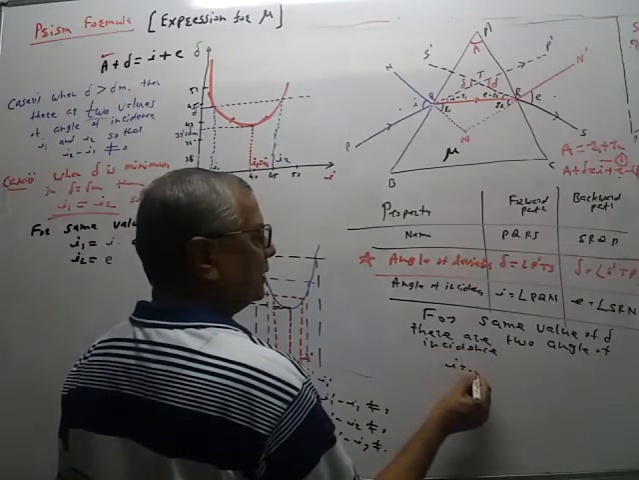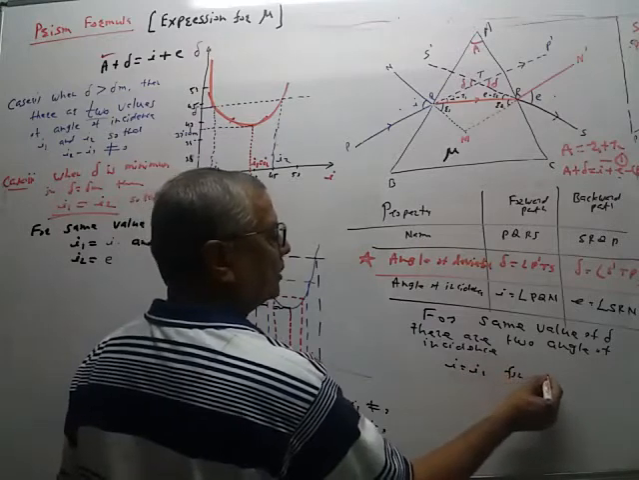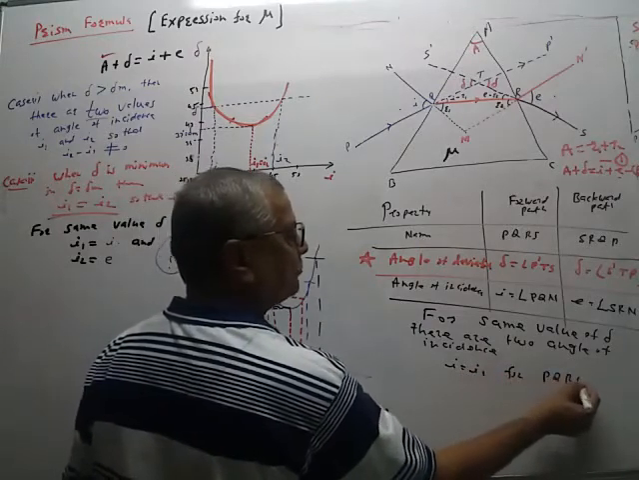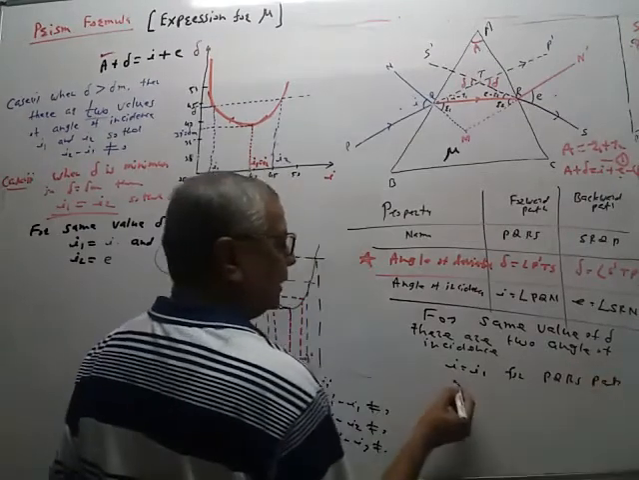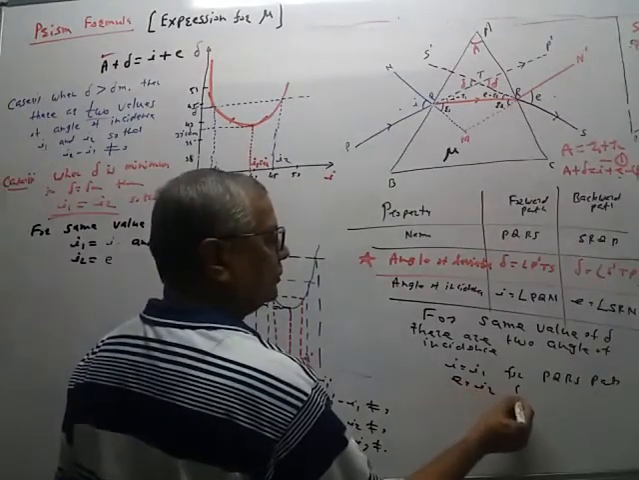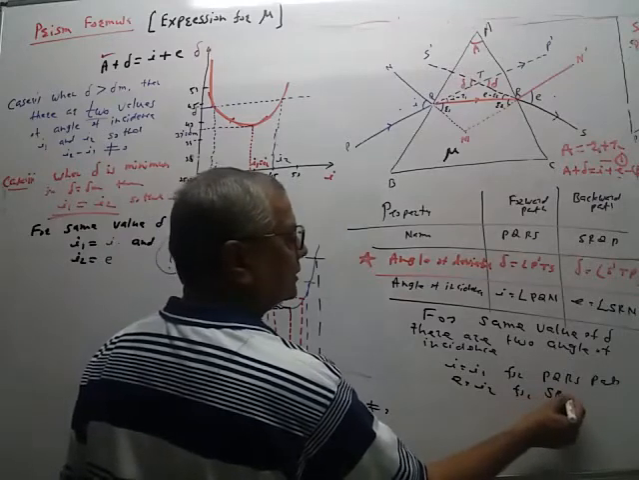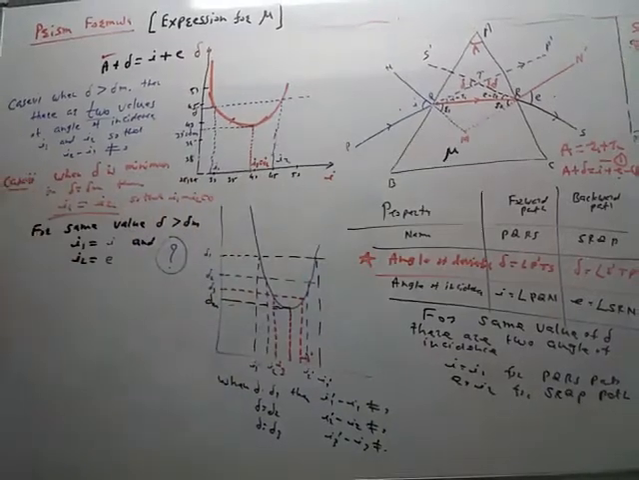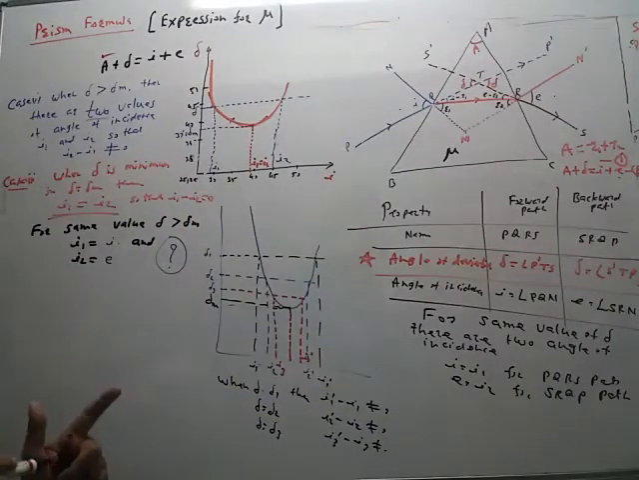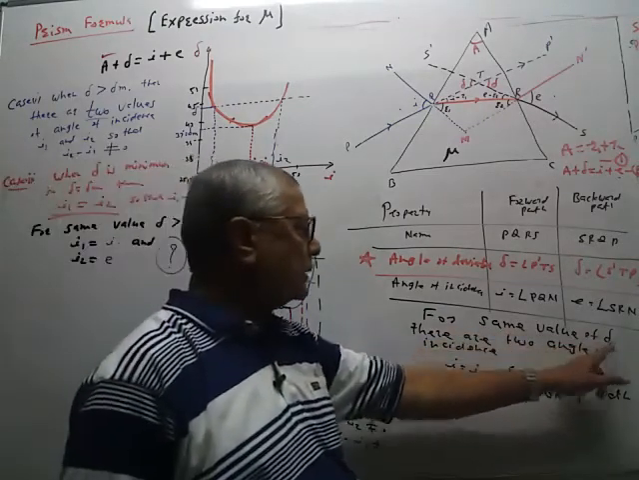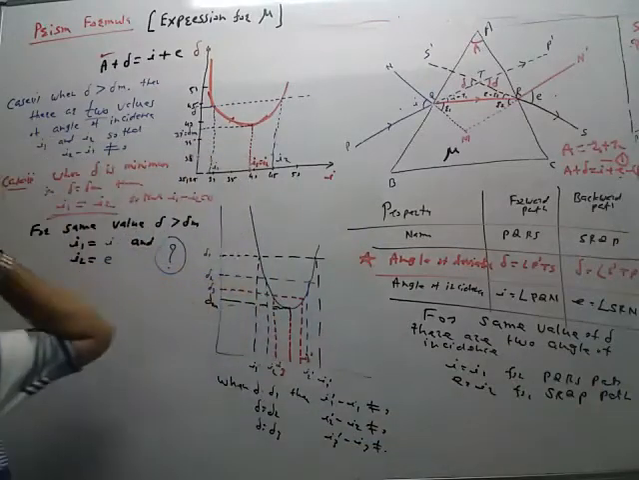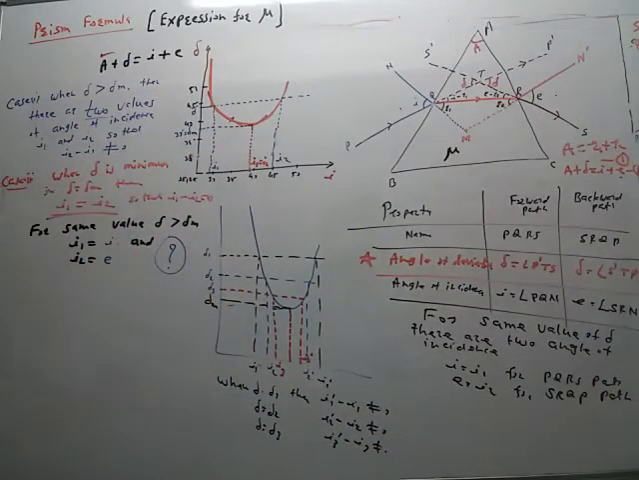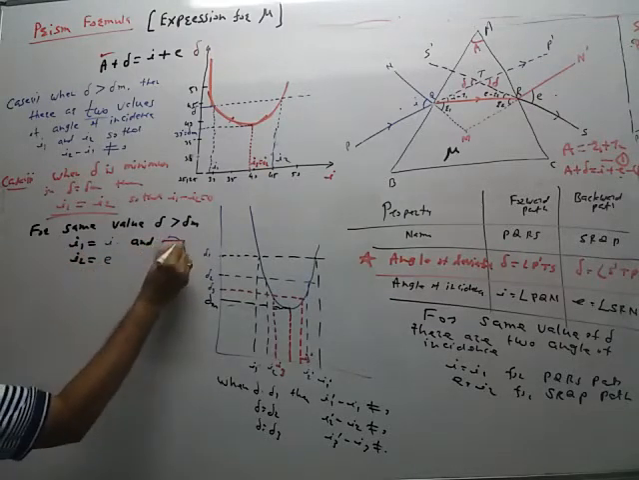One is I is equal to I1 for PQRS path, forward path, and other is E is equal to I2 for a reverse path SRQP. So for given value of angle of deviation delta, there are two angles of incidence. Now take delta is equal to delta m. So one angle of incidence is I1 is equal to I, other angle of incidence is I2 is equal to I. Here we will put this question mark.